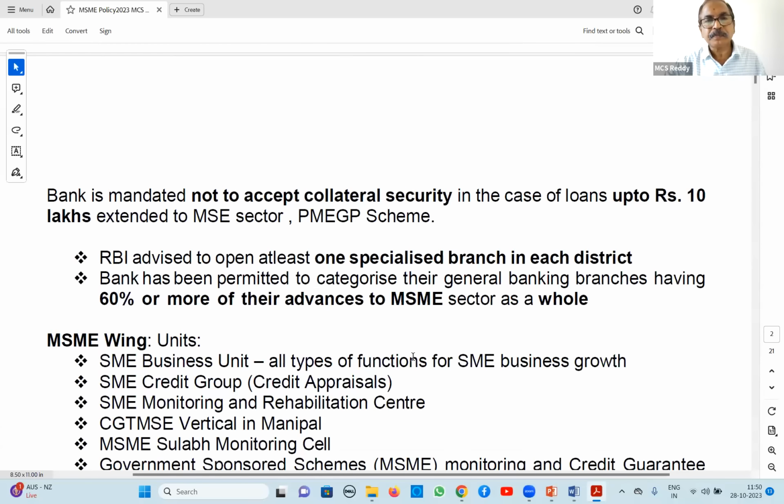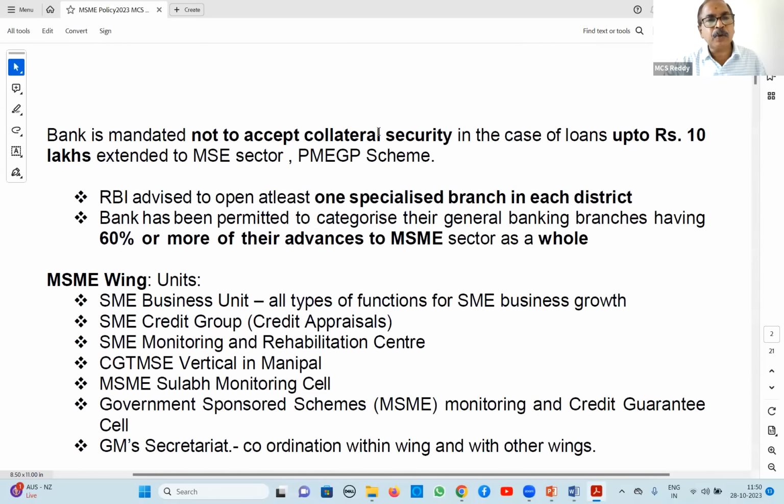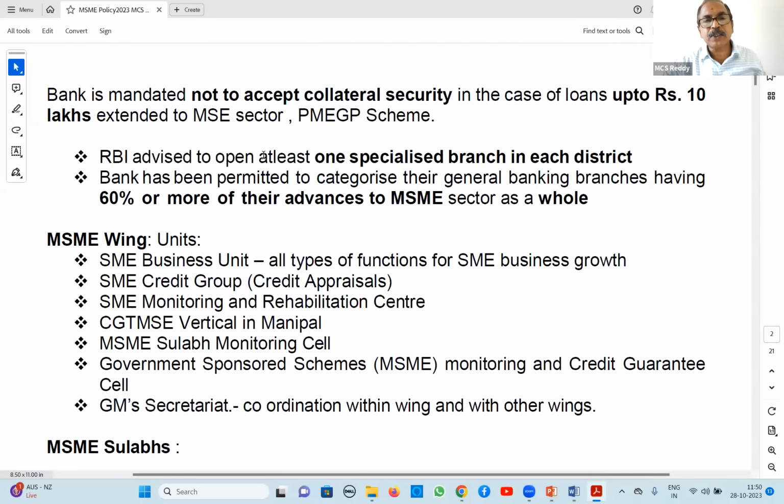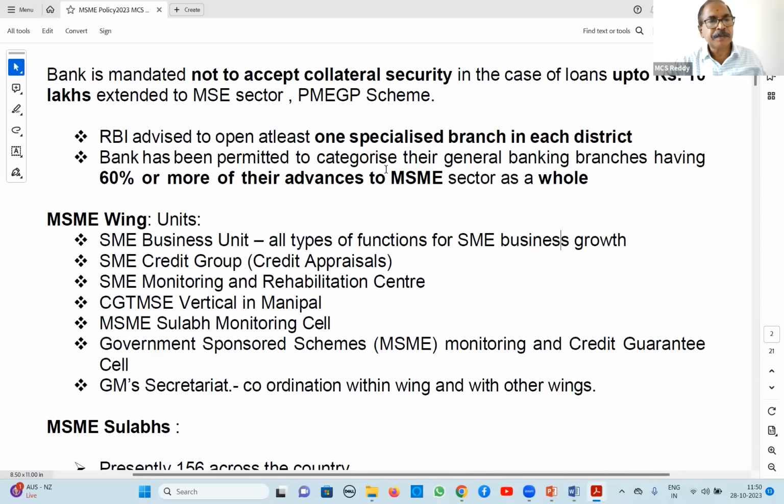Next, up to 10 lakh rupees, for all MSME loans, there is no question of collateral security. It is mandatory; you should not accept it. Even if the party is offering, you should not accept. That is the guideline. Next, RBI asked for at least one specialized branch in each district. That is the MSME specialized branch. And wherever 60% or more of all our loans are given to MSME, we can classify it as an MSME branch, existing ones also.